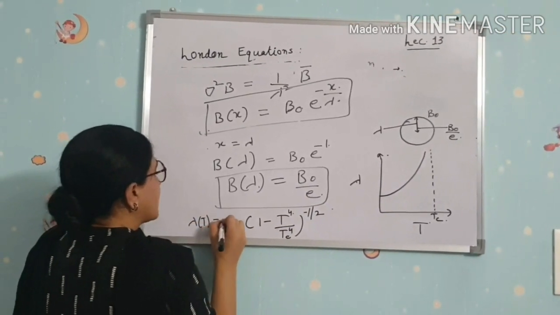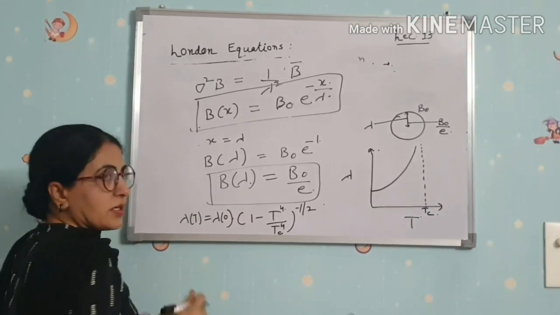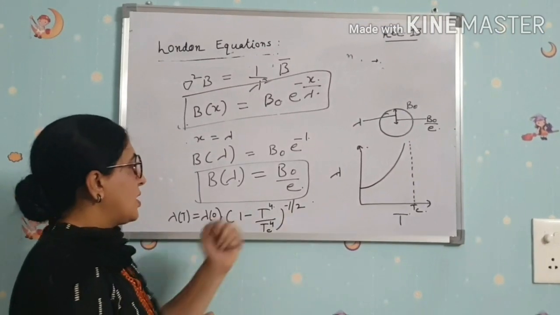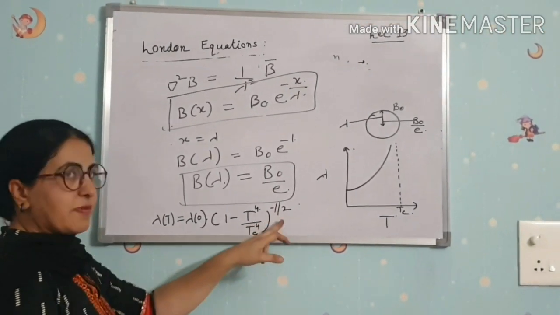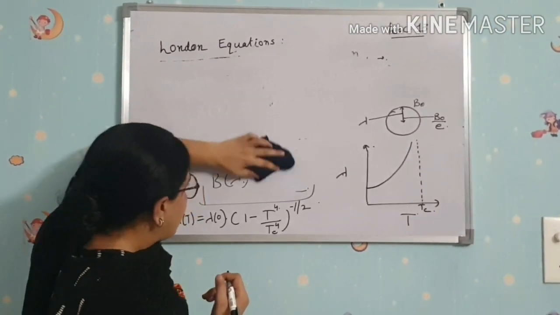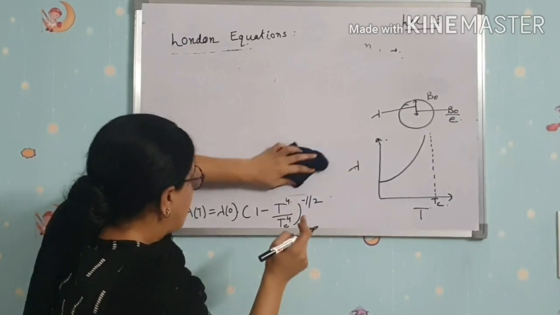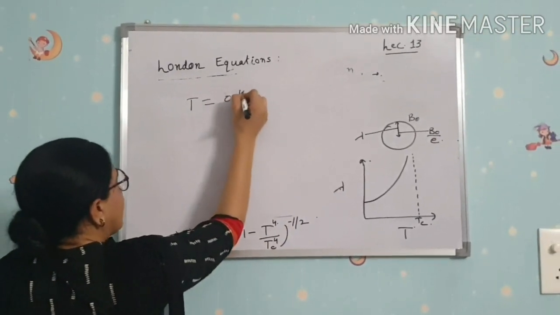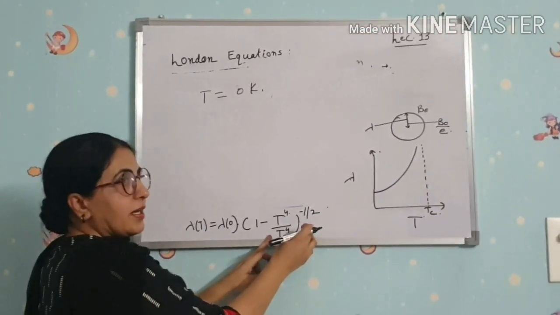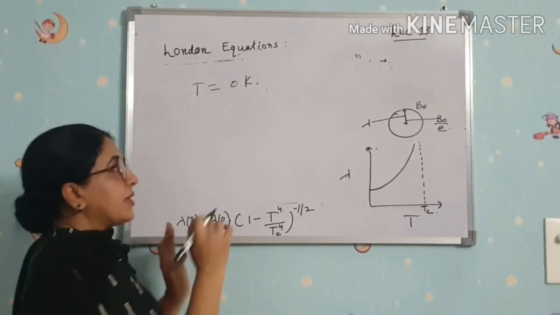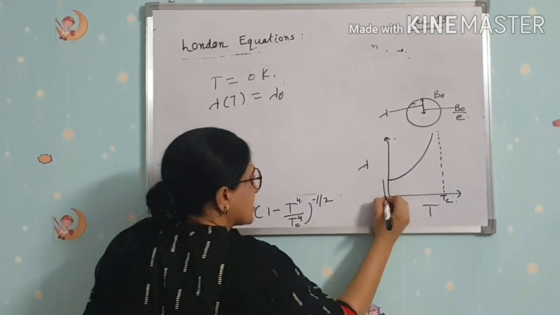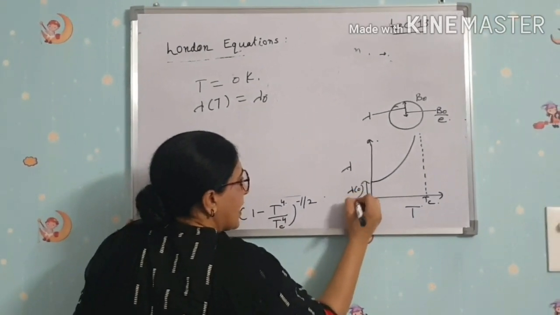Let's take T equal to 0 Kelvin. Put T equal to 0 here: 1 minus 0, raised to minus 1 by 2. Clear? So lambda is equal to lambda naught. This distance is lambda naught at 0 Kelvin.